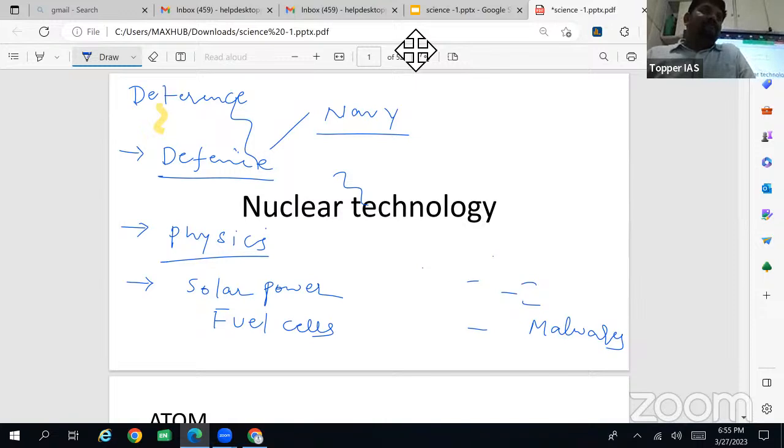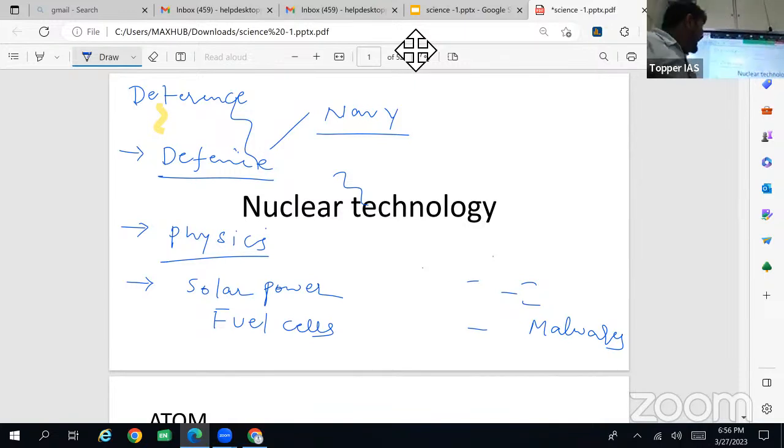And lithium batteries, which is currently going on. Recently, a lithium reserve was discovered in Mandya district in Karnataka, and also in Jammu and Kashmir. So lithium batteries, how they work. Then microbial fuel cell. Using microbes also, we can generate electricity. That also we'll discuss.